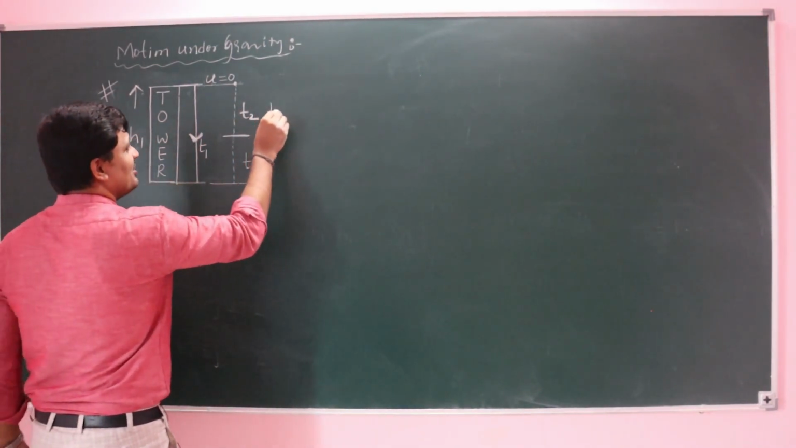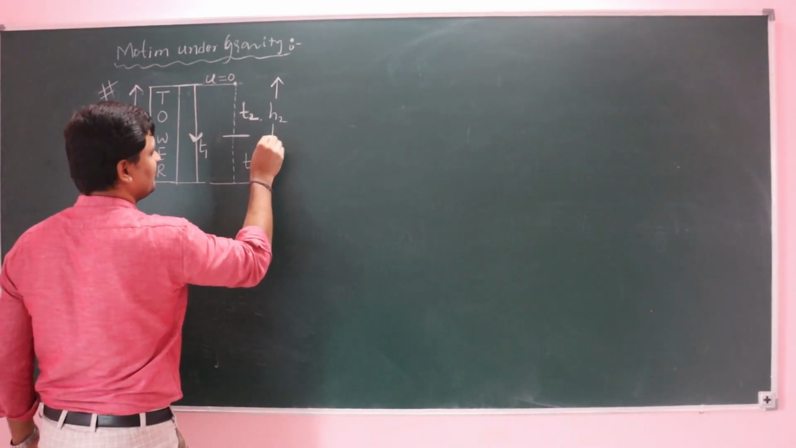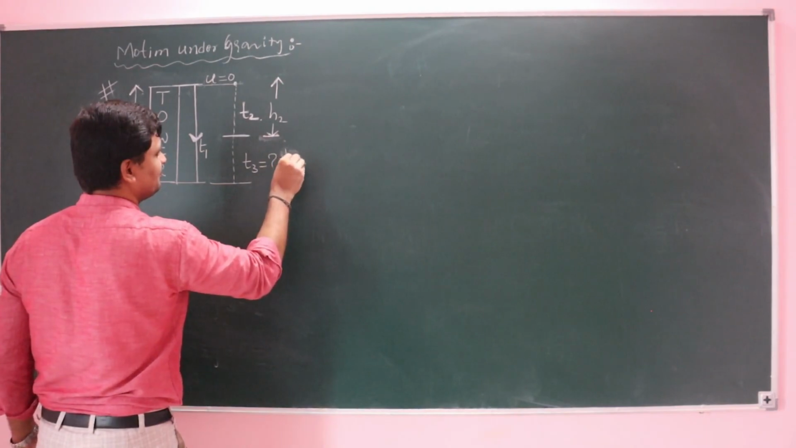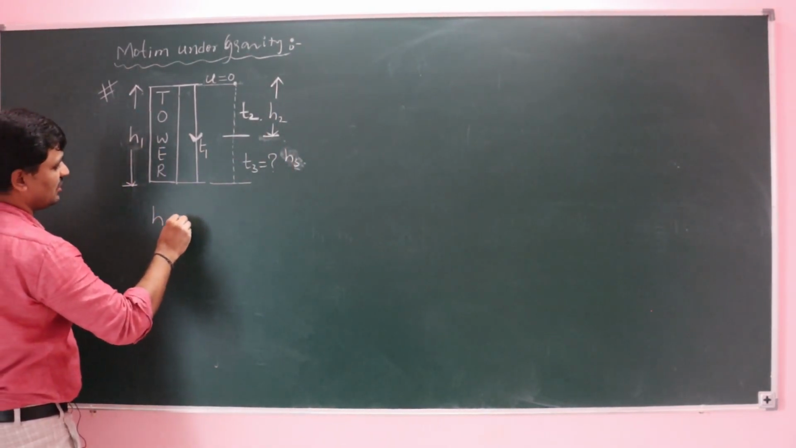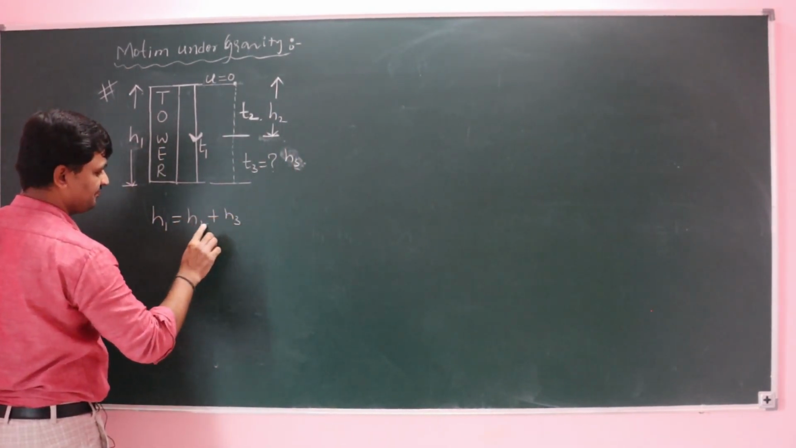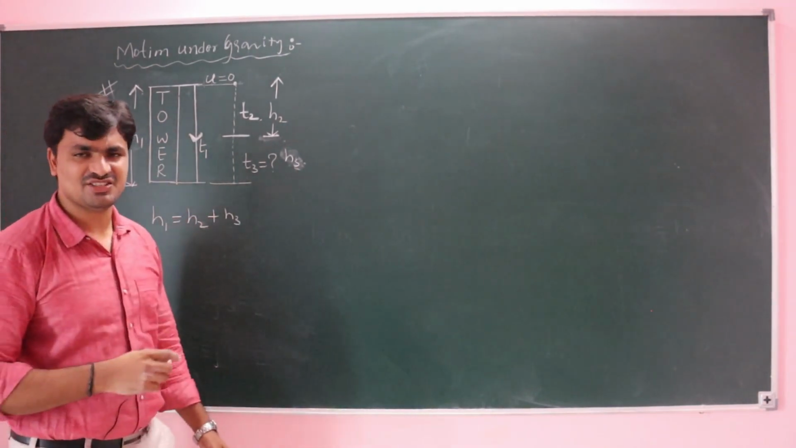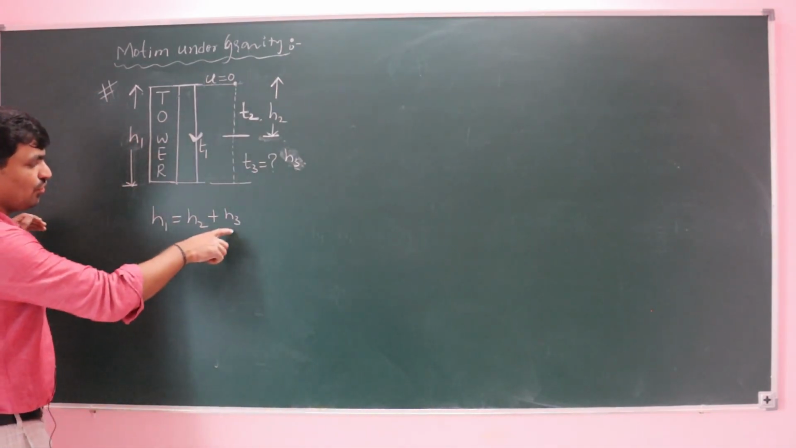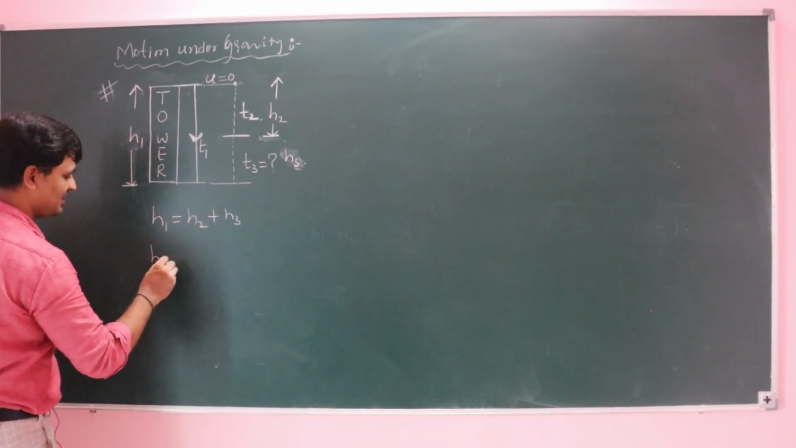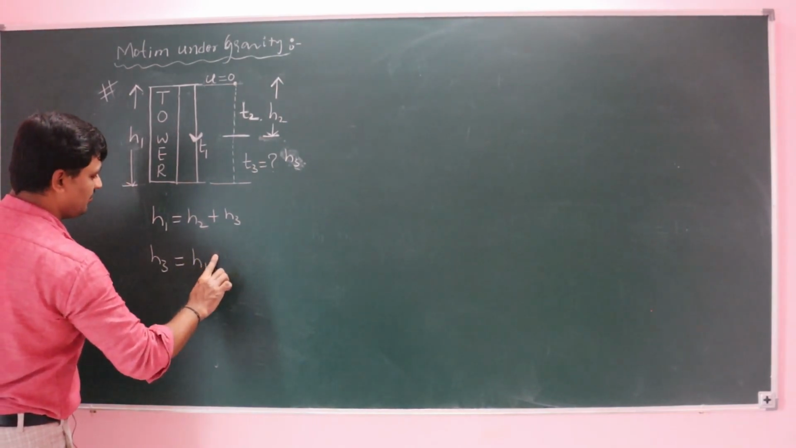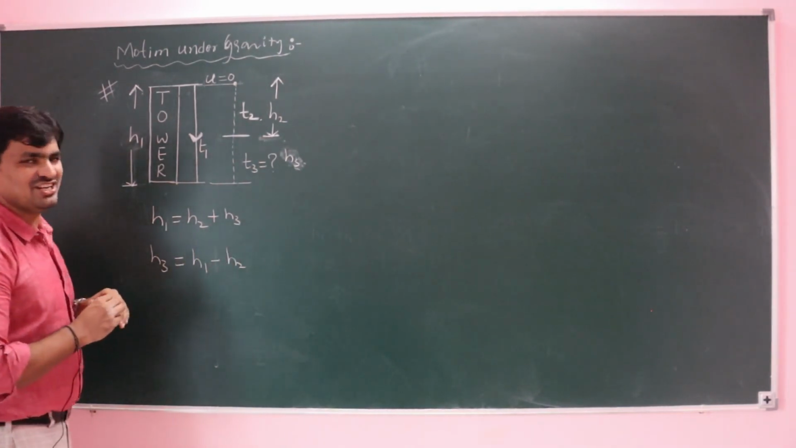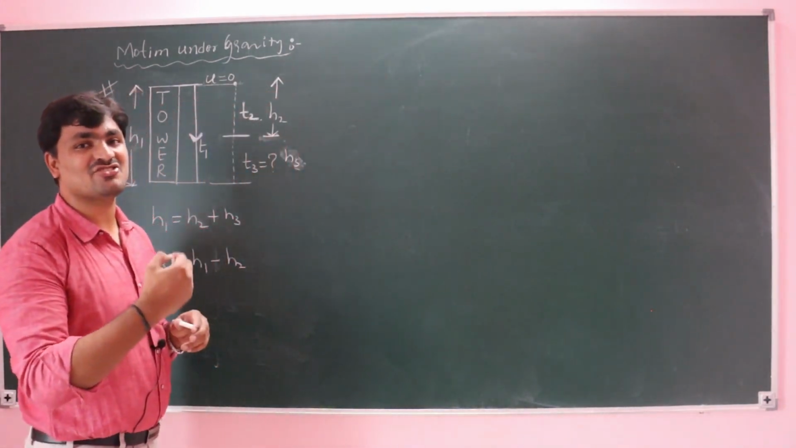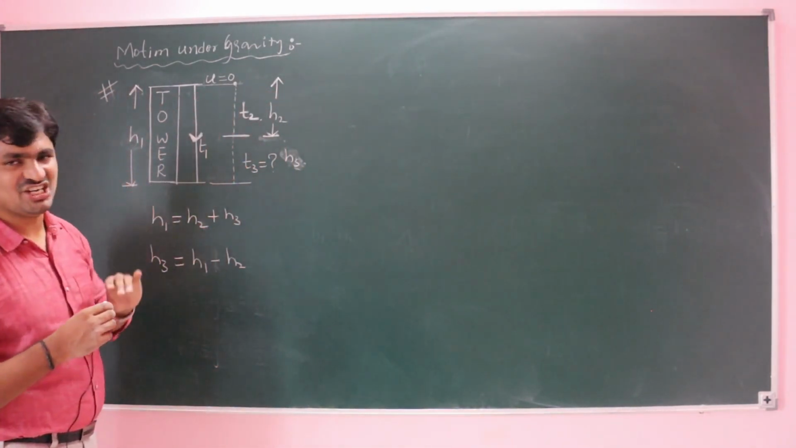It travels a distance of h2 meters in t2 seconds, and the remaining h3 meters. Then h1 is equal to h2 plus h3, meaning this height and this height. But we don't know the value of t3, so I'm taking h3 equal to h1 minus h2. But that is not what we require. We require how much time is taken to travel the h3 distance.